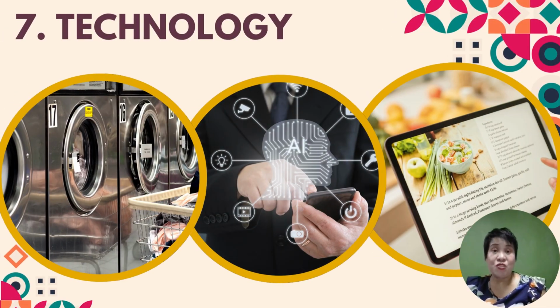Now we're down to the last one, number seven, which is technology. What is this about? Nowadays, when we talk about technology, we talk about updated machines, updated equipment, software, computer, now artificial intelligence, Internet of Things, all this would refer to technology. And why are they important?